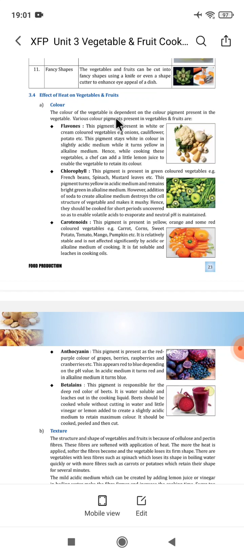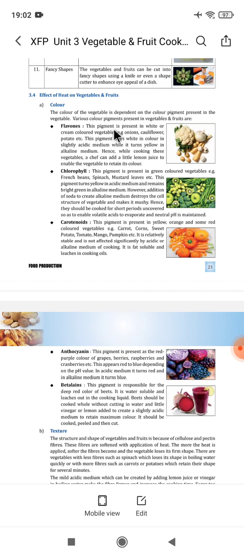Color. The color of the vegetable is dependent on the color pigment present in the vegetable. Various color pigments present in vegetables and fruits are flavonoids, chlorophyll, carotenoids, anthocyanin and betalains.